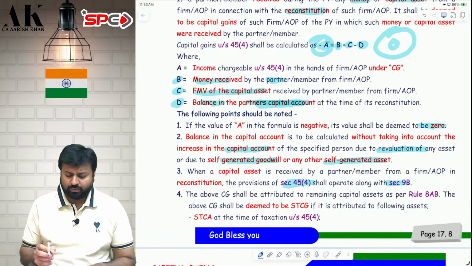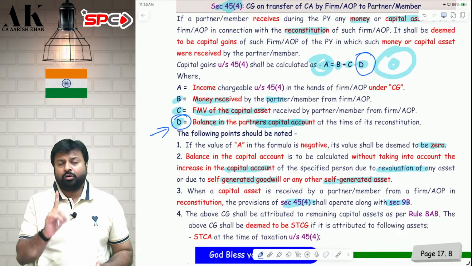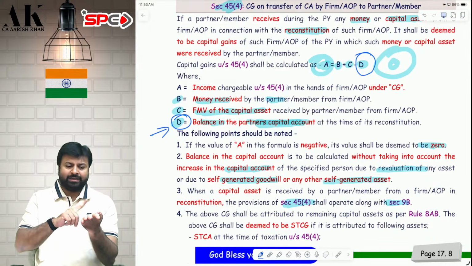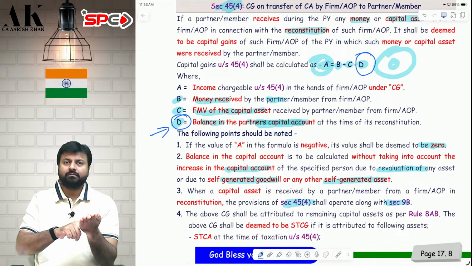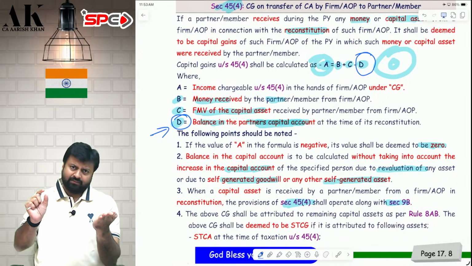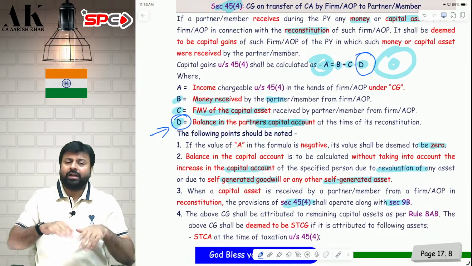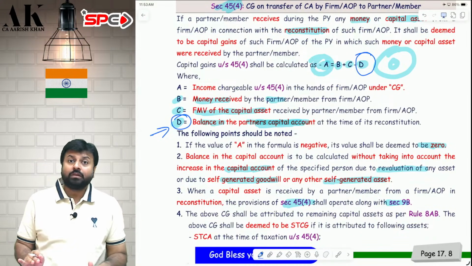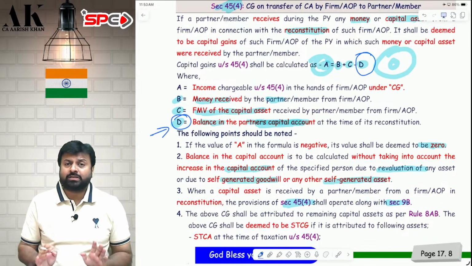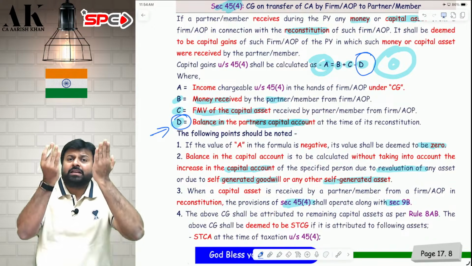Now the most important point over here is point number D. How to compute D? Don't take D directly. You have to do one exercise which CBDT has said in the circular, if you remember. First, you compute capital gains and PGBP as per 9B. Have you done that? Done. Find out the tax as per 9B. Then, you increase the accounting profit. Whatever asset you are giving to the partner who is leaving, you have to increase the profit by the revalued amount if you have revalued that asset.